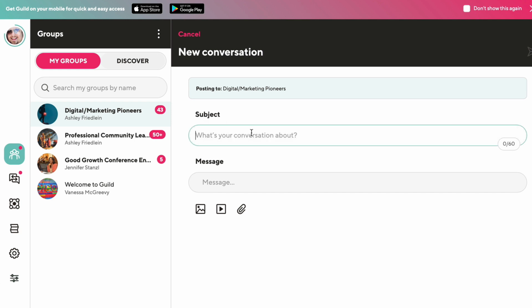So this is what's going to get people's attention. This is what's going to motivate them to click and then read your thread. So make it a strong subject. And then we have the message. So here you can add text, you can add links, but you can also add images, video, and you can upload files too.